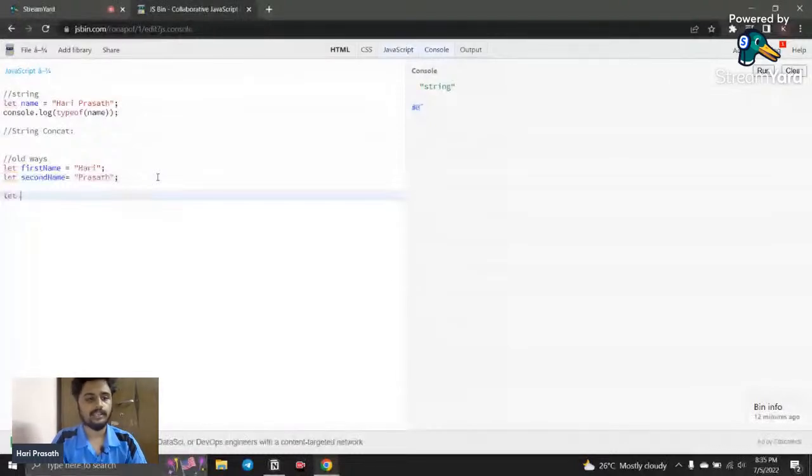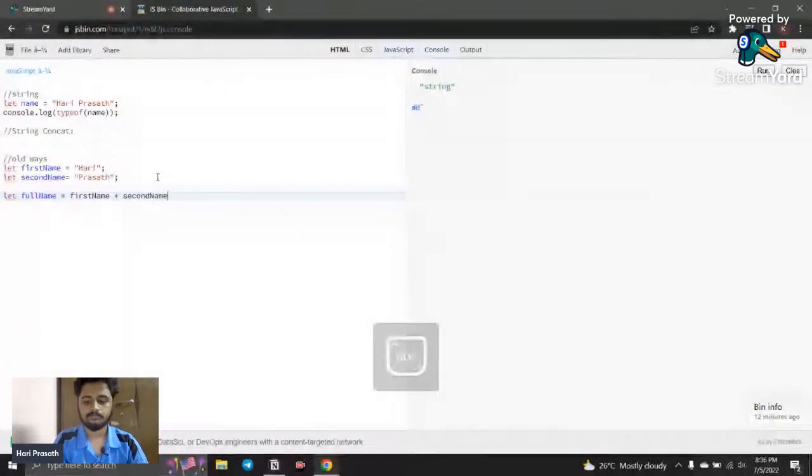I just say let fullName is equal to firstName plus. What does the plus operator do here? It's going to concatenate. I just say firstName plus secondName.